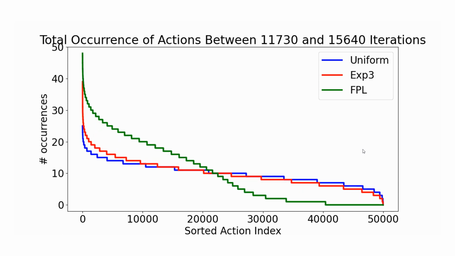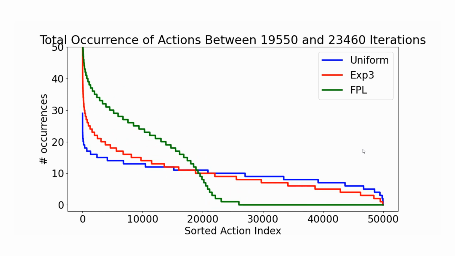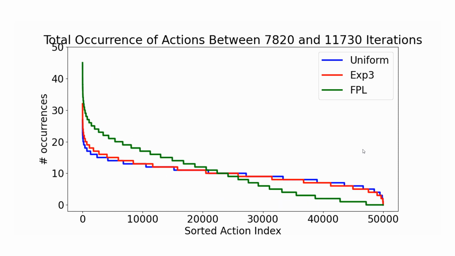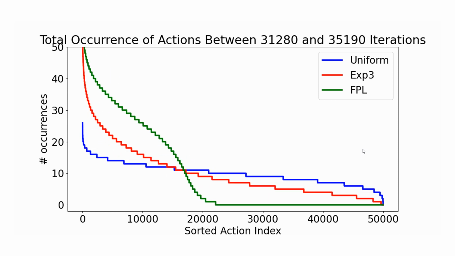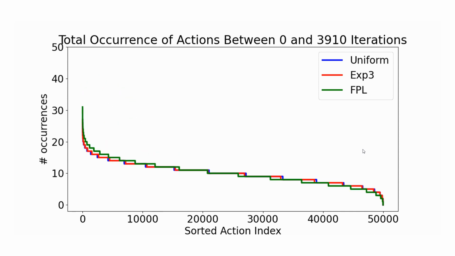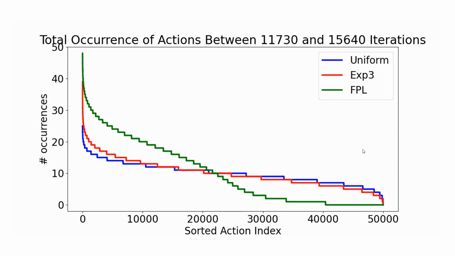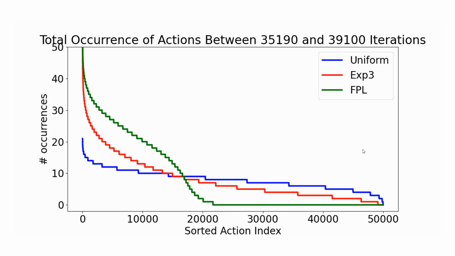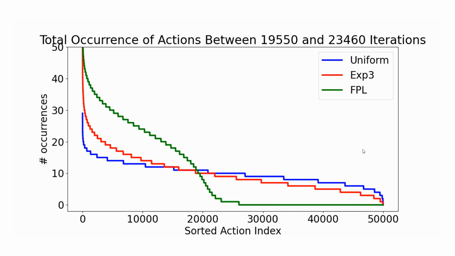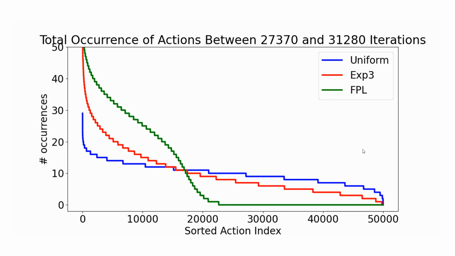Then we analyzed the behavior of the algorithms throughout training by plotting the number of occurrences for each instance within each subsequent 10 epochs window. We sorted the instances by the number of their occurrences for clearer visualization. We observed that EXP3, marked in red, tends to overfit to a few instances on the left-hand side of the plot and treats others more equally, resembling an exponential distribution.